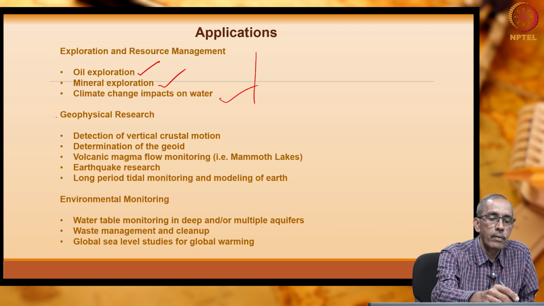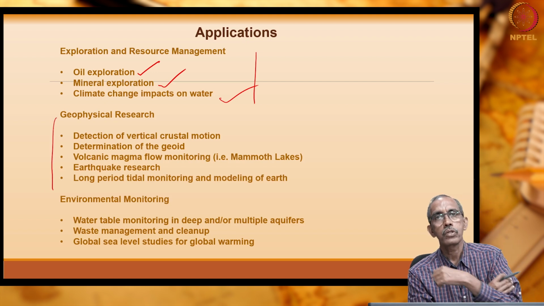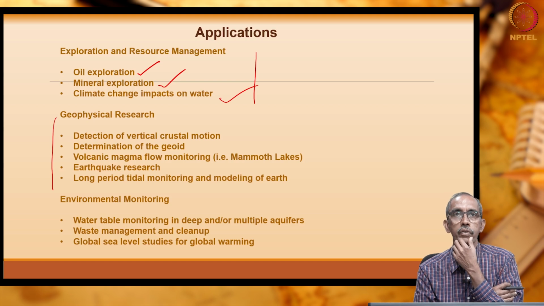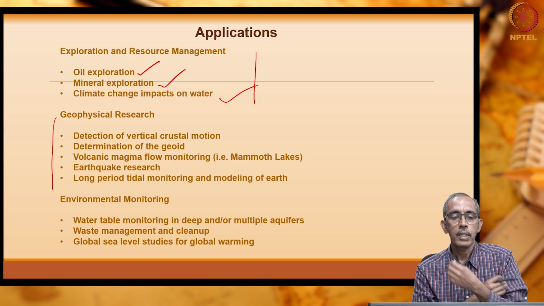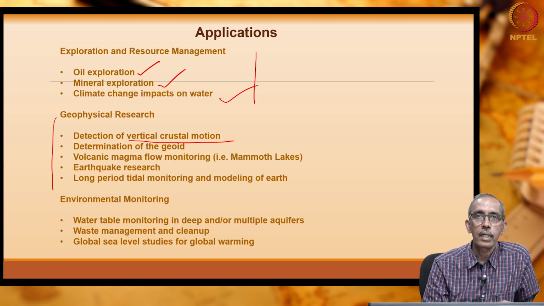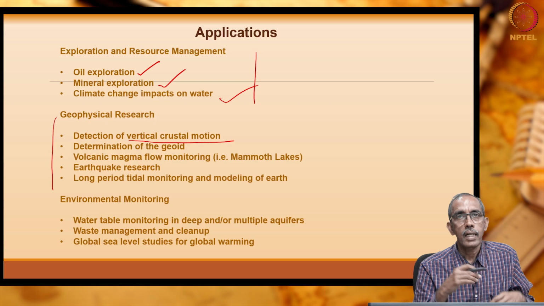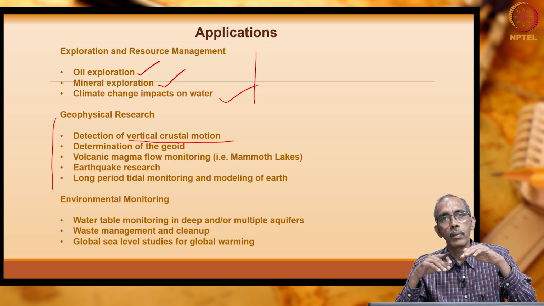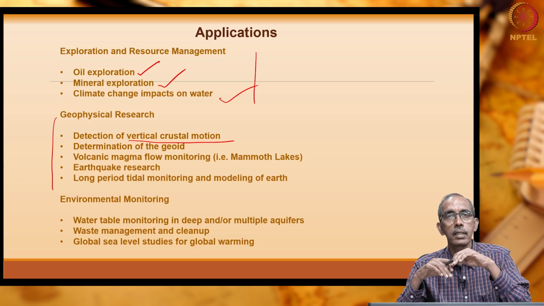Gravity survey is also very much used in basic geophysical research, especially to understand crustal motion. As I had told you initially, to understand the crustal motion or movement of plates on the surface of the earth.